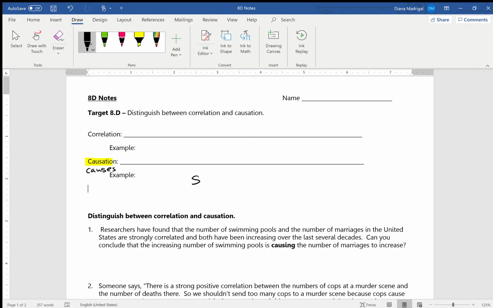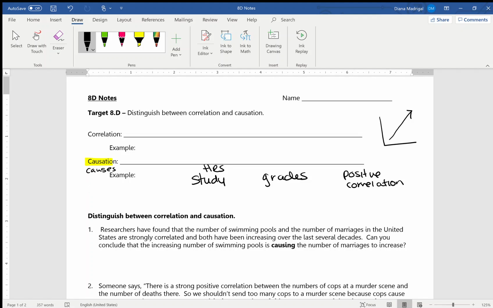And I'm going to give you a short example here, okay, between having hours of study and your grades. Let's say that this is a positive correlation. That means that if I graph these two, the pattern will be a positive correlation. That means that as the hours increase, the grades increase. Okay, that's just the pattern.